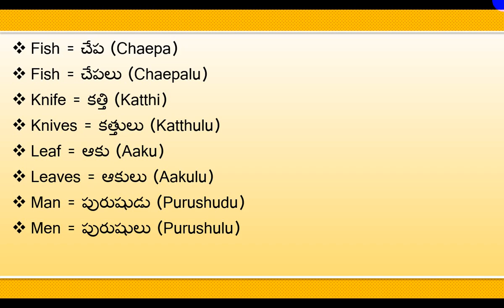Men means purushulu. Here, when you are adding lu suffix to purushudu, no need to use the end sound do. Just remove the do sound, then add lu suffix. So, men means purushulu, man means purushudu. Don't say purushudulu. Just say purushulu when you make it plural.